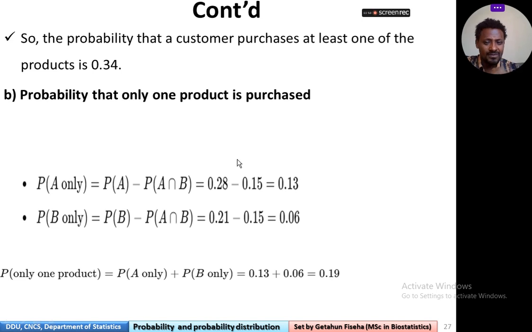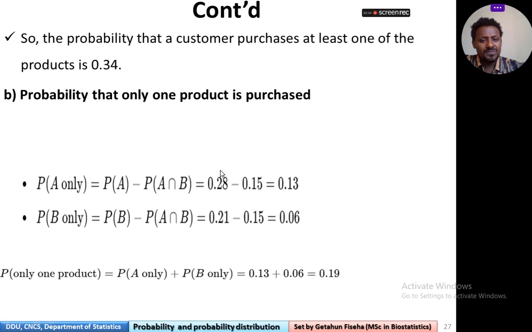B, the probability that only one product is purchased. That means only one product. Here, P(A only) is equal to P(A) minus P(A intersection B).